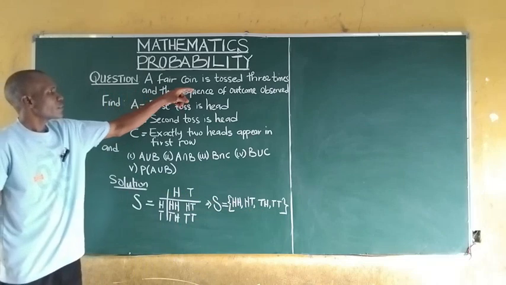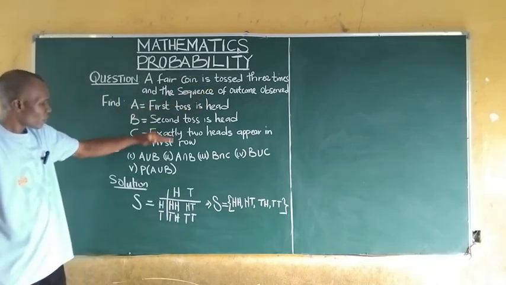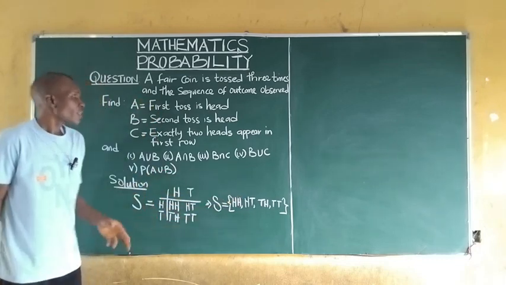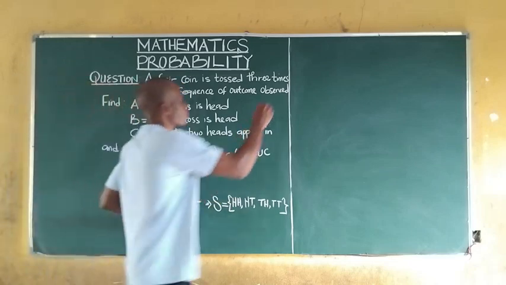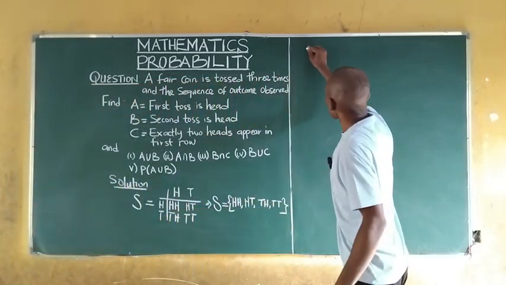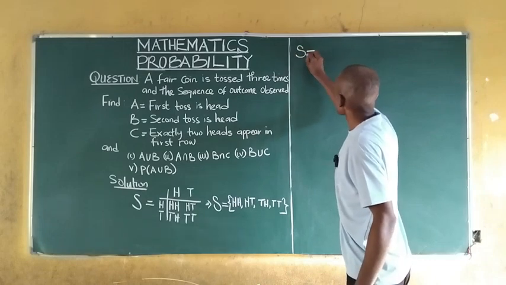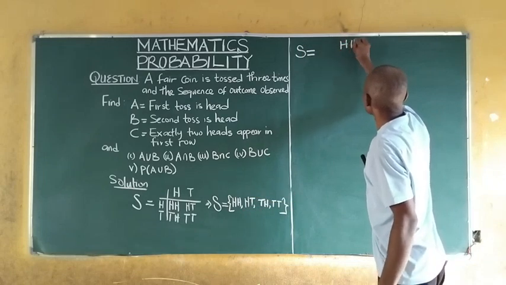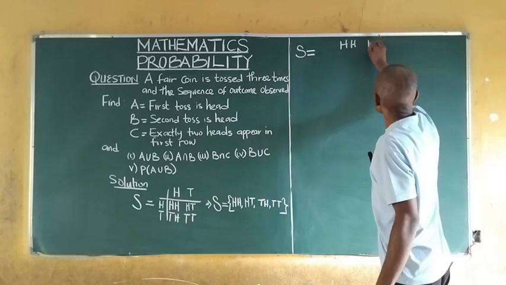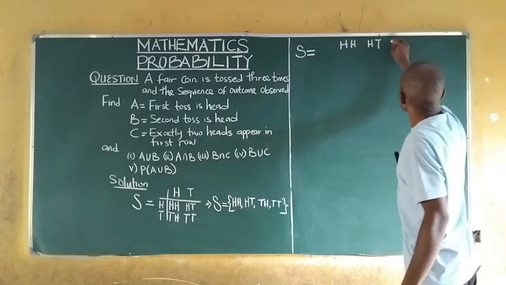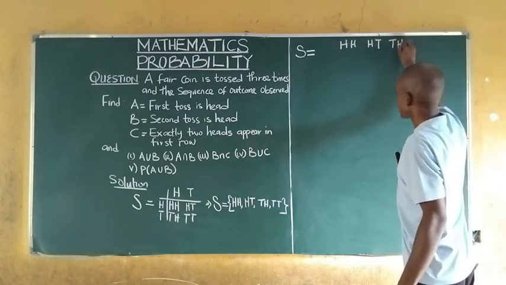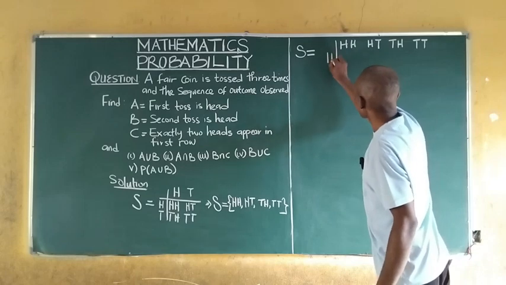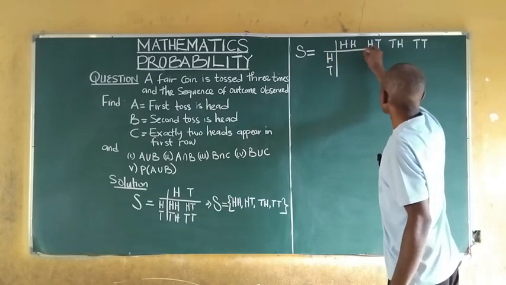Now we are asked to find all of this, but we have looked at 2 coins tossed. If 3 coins are tossed, see what we get. The sample space will be, we take these 2, head head, head tail, tail head, and tail tail. We'll now add another coin, which makes it 3 coins.